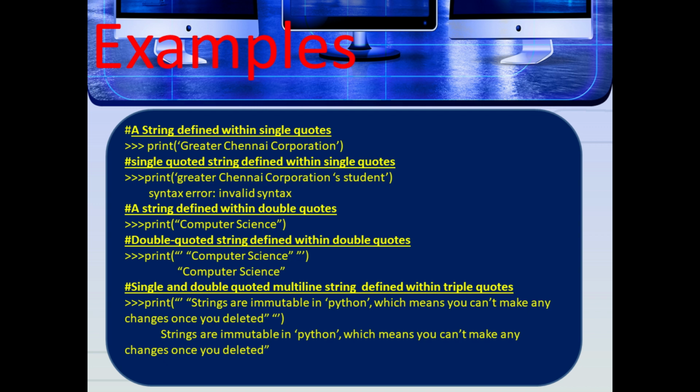The whole statement is enclosed by both double quotes as well as triple quotes. Already we know strings are immutable in Python, which means you can't make any changes once you have declared, that is enclosed by triple quotes. So you can display the output within double quotes, and it can also be enclosed by double quotes.